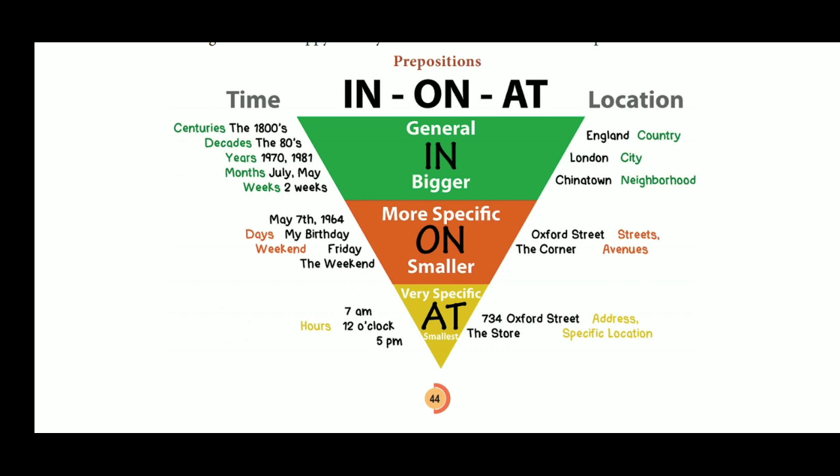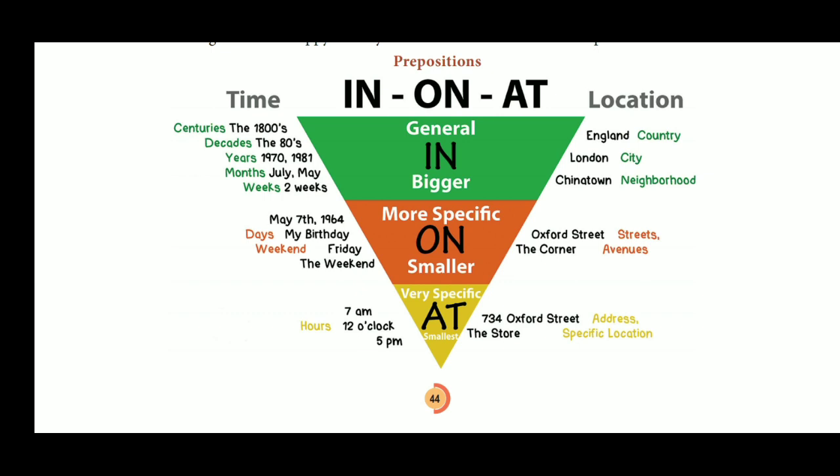For days, we have to use on. Not only that, on Fridays, on Wednesdays. We've already seen an example for that. For weekends, we have to use on. You are going for a vacation on the weekend. When you are more specific, you have to use on.